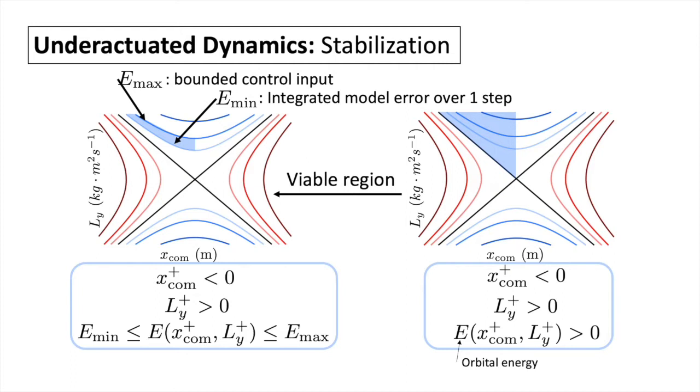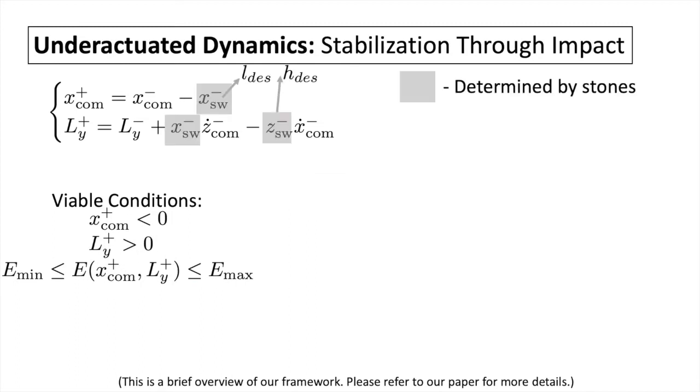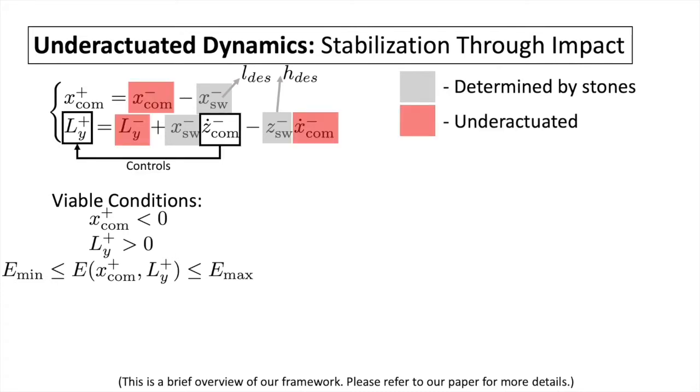Now the stabilization of the underactuated dynamics is defined as post-impact states lying in this variable region represented by the blue strip. These conditions can be achieved using the closed-form impact map, where these quantities are determined by stone configurations. These are the underactuated states, and this leaves us with only the COM vertical velocity to regulate the post-impact angular momentum.